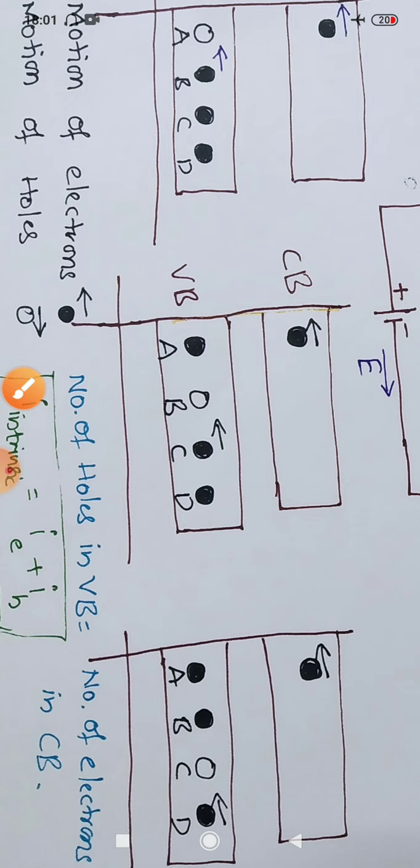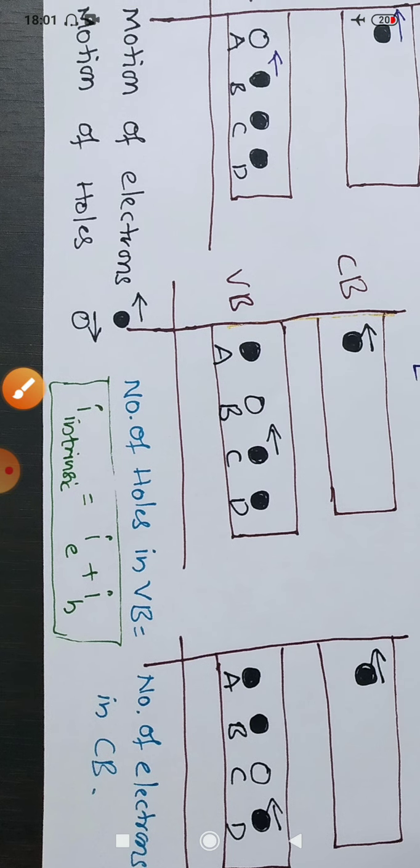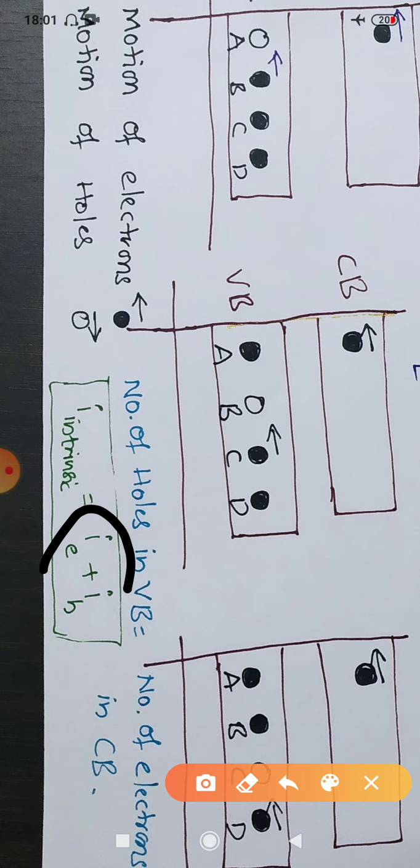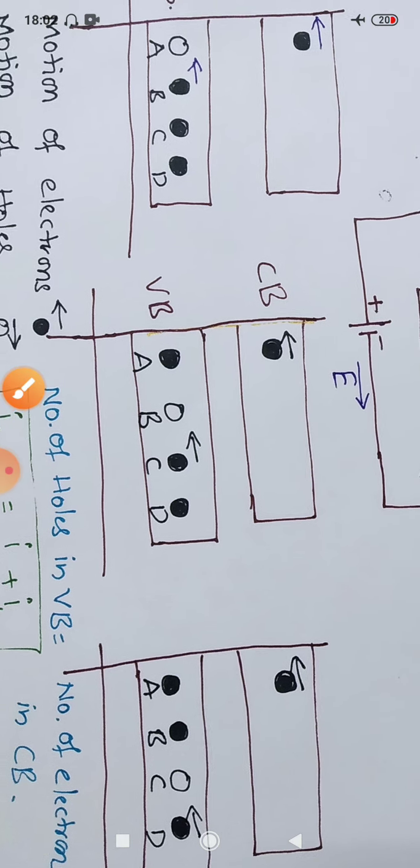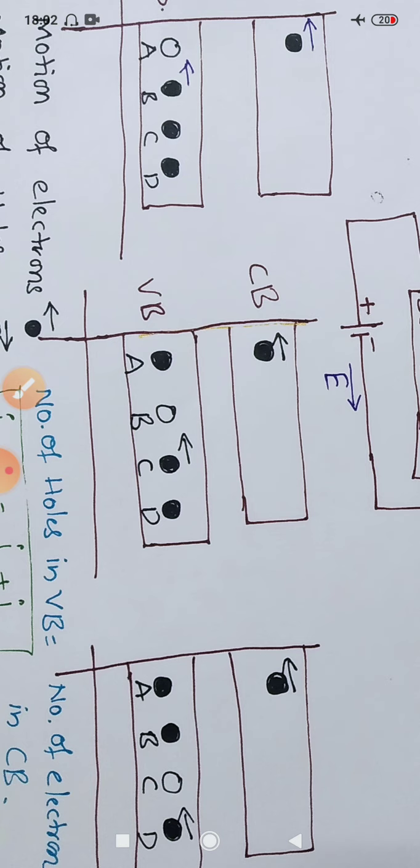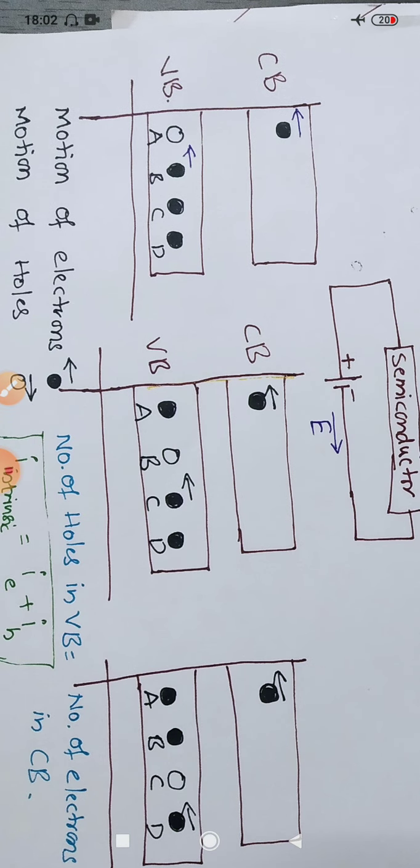As electrons and holes are equal, the electron current and hole current are both equal. So we can say that in a pure or intrinsic semiconductor, the current due to electrons equals the current due to holes. So this is about conductivity in pure or intrinsic semiconductor and the importance of holes.